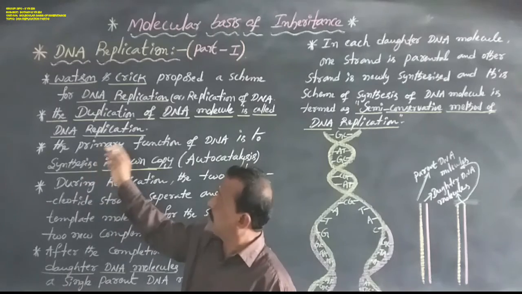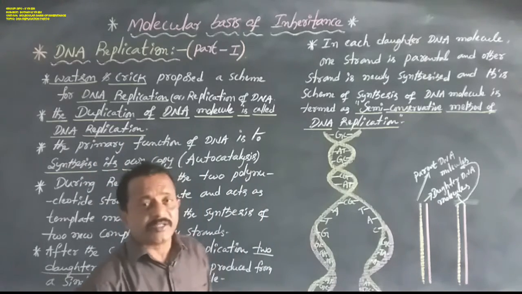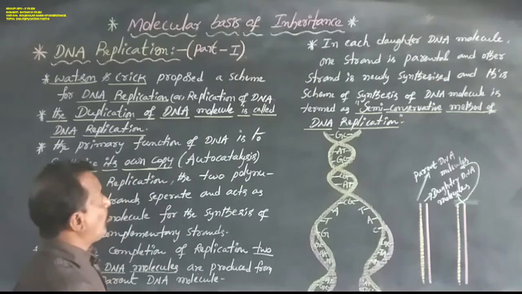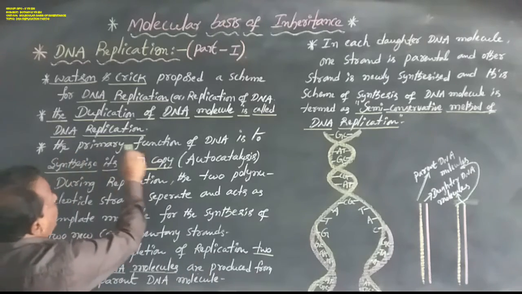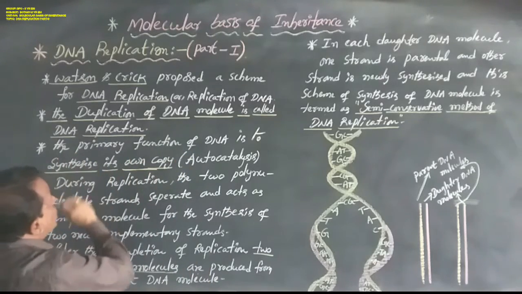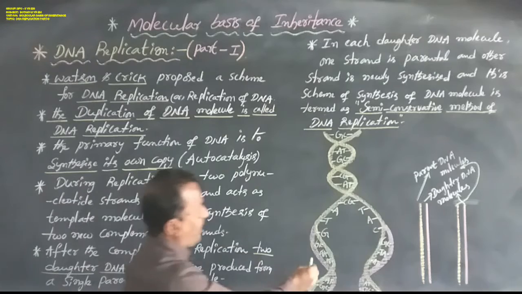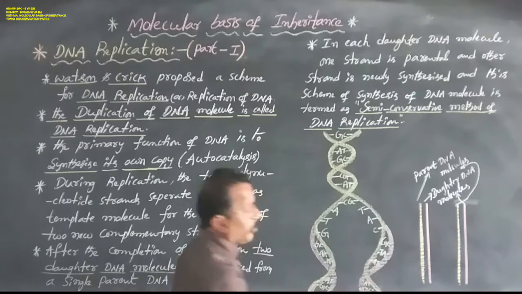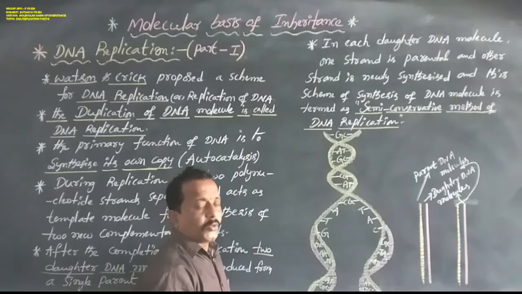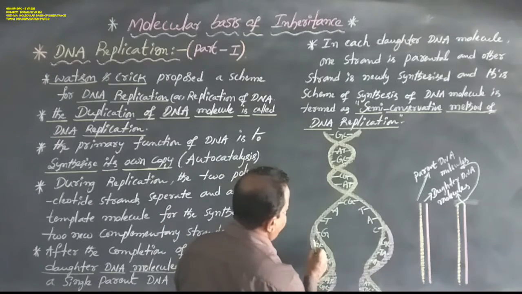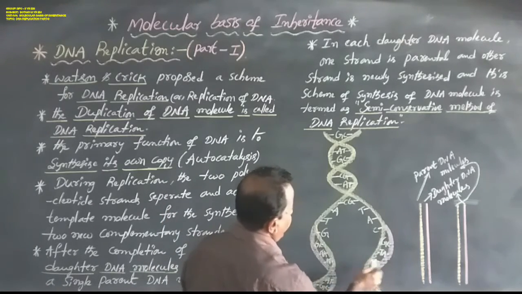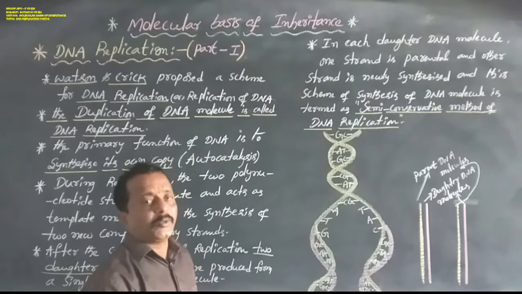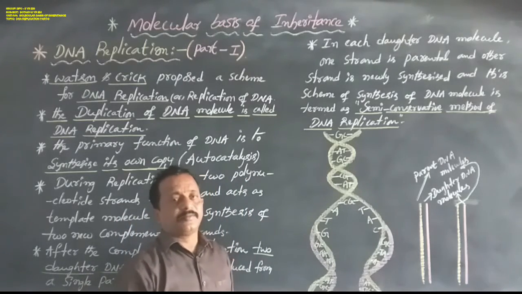Next, what are the primary functions of the DNA molecule? The primary function of DNA is to synthesize its own copy, that is named autocatalysis.